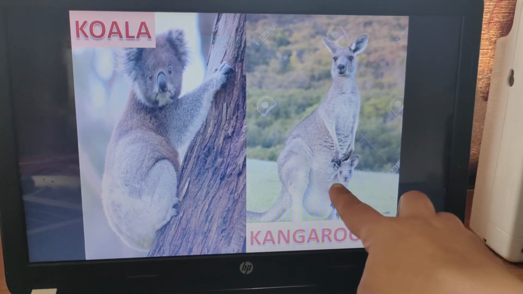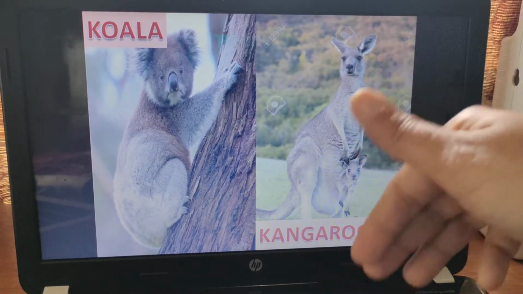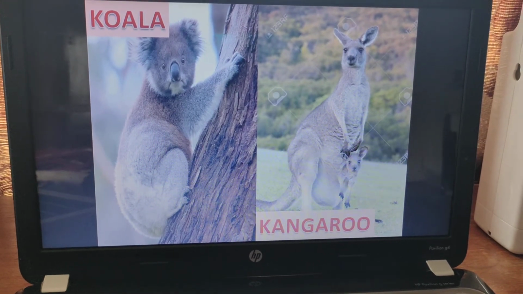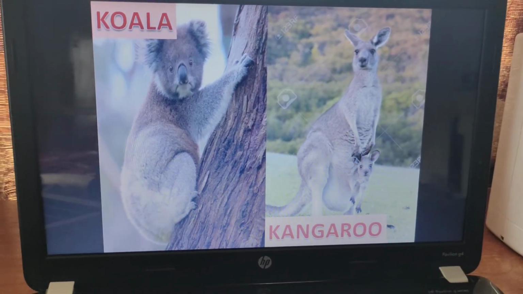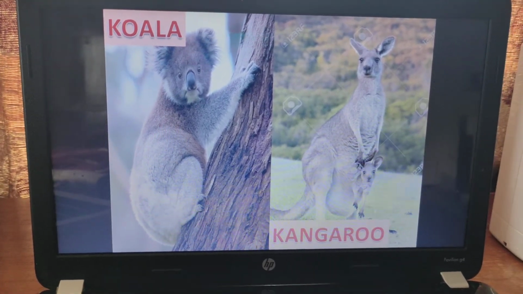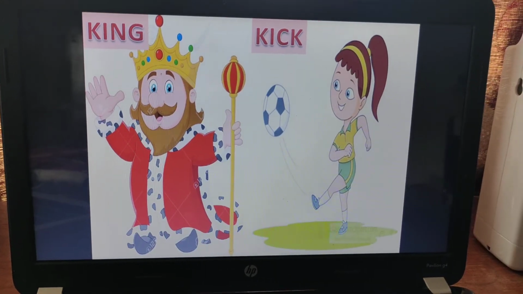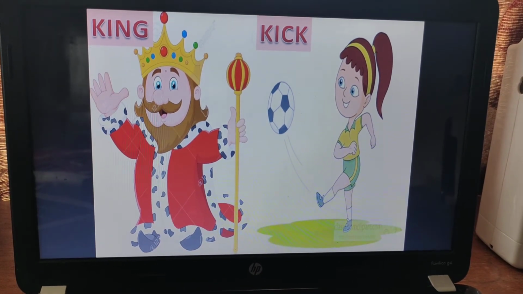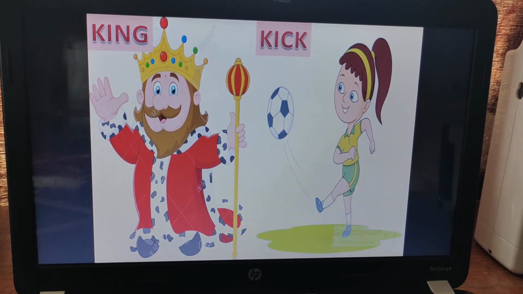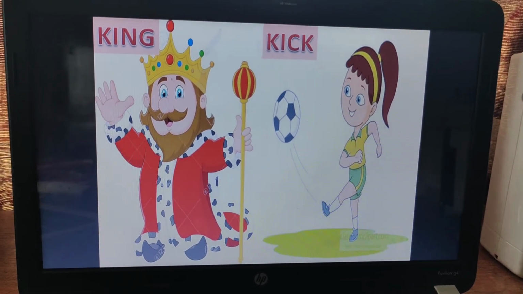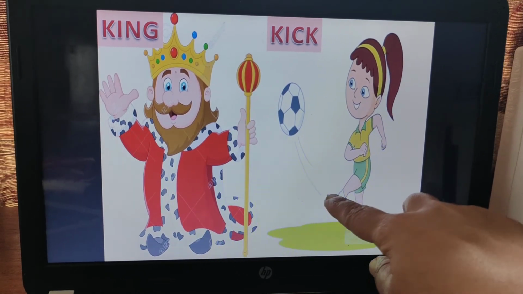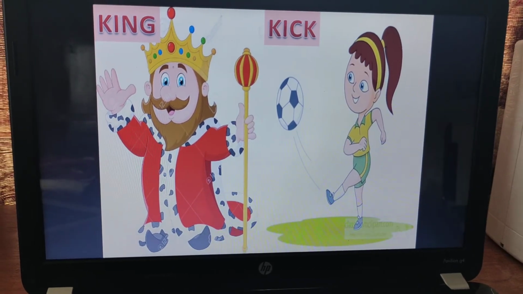Kangaroos, you can see, carry their babies in a bag in front of them. There is a small bag on their tummy, and they carry their babies in that small bag. So that is K for kangaroo. K for king. In stories, in fairy tales, we learn there are kings and queens. Earlier, places used to be ruled by kings. K for kick. The action of kicking a ball is called a kick.